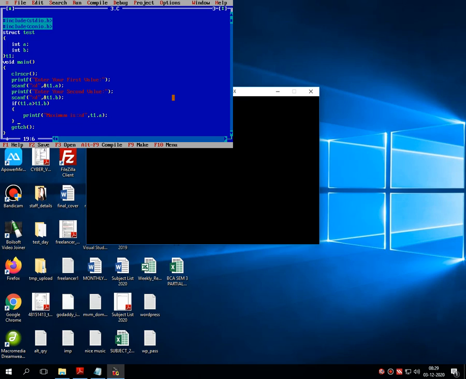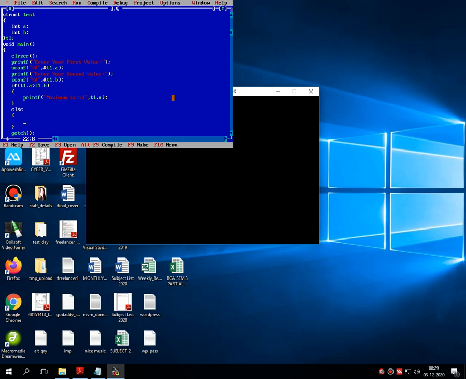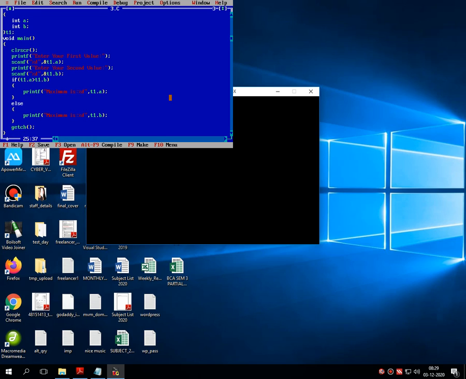If the condition is false, then it goes to the second portion of the program, in which I write printf maximum is %d, comma t1.b. That means if the first value is not the maximum, then the second value is the maximum by default.